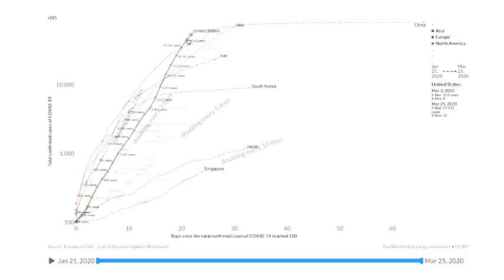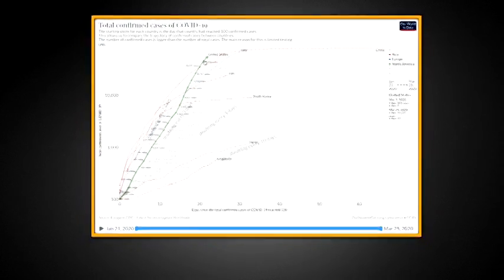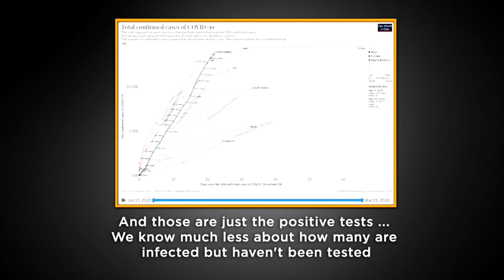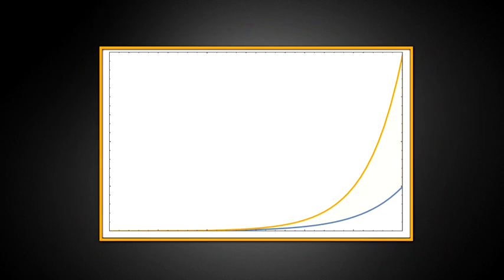The US got a late start. As of March 26th, the doubling rate of confirmed cases in the US had slowed from 2.5 days to just about every 3 days, still very fast. How much does the exponential rate, or doubling time, need to change to make a big difference? When we look at the log graph, it might not seem like there's much difference between doubling every 2.5 days and doubling every 3 days. But remember, that's on a log scale. If we switch back to a linear scale, we see more dramatically what a huge difference it makes.